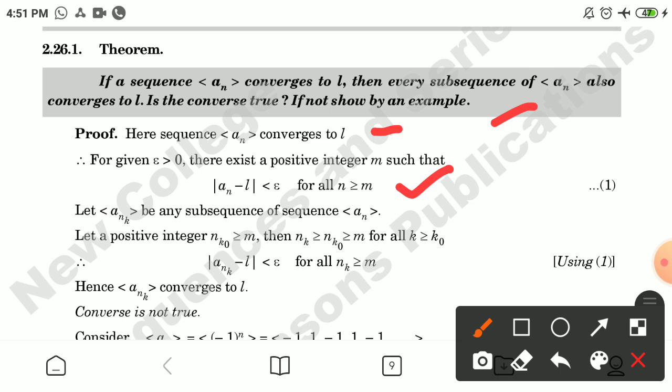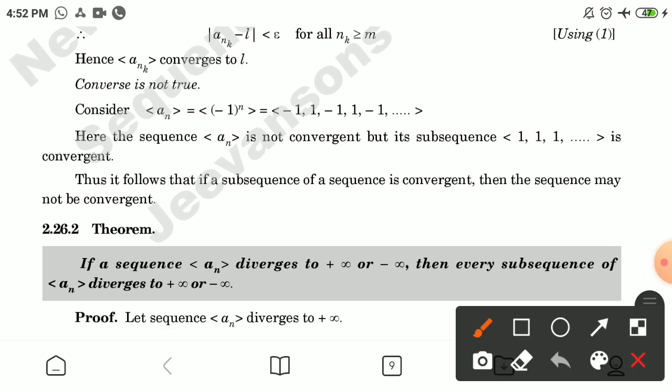Let {a_{n_k}} be any subsequence of sequence {a_n}. Let a positive integer k_0 be such that n_{k_0} >= m, then n_k >= n_{k_0} >= m for all k >= k_0. Therefore, |a_{n_k} - L| < epsilon for all n_k >= m using number 1. Hence, {a_{n_k}} converges to L.